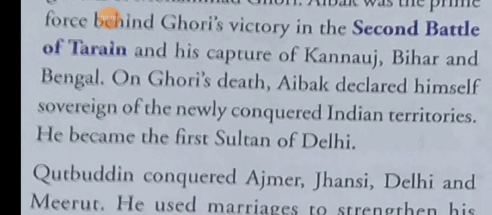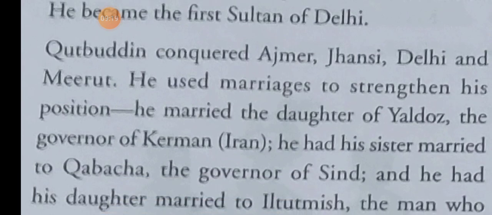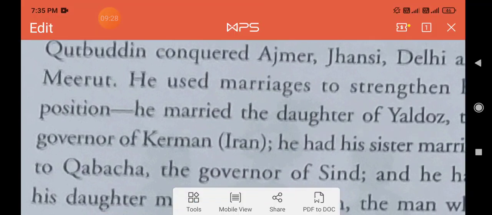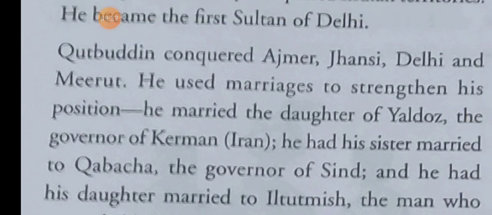After the death of Muhammad Ghori, Qutbuddin Aibak declared himself ruler of Delhi, and he became the first Sultan of Delhi. Qutbuddin conquered Ajmer, Jhansi, Delhi and Meerut, and he used marriage to strengthen, meaning increase, his power.